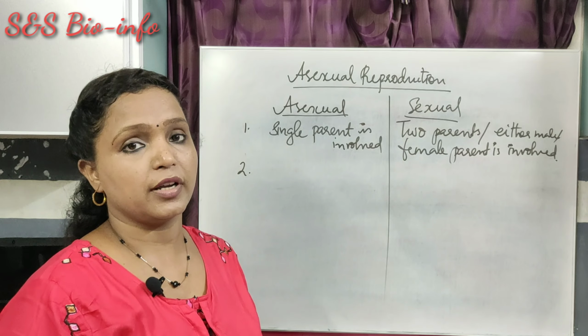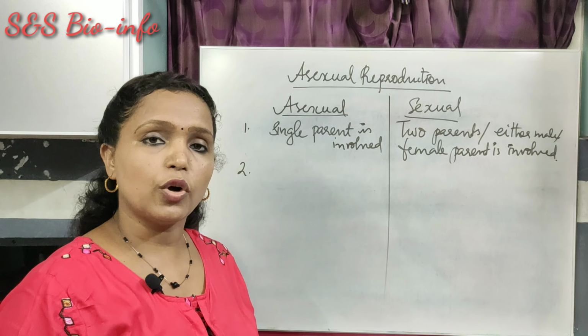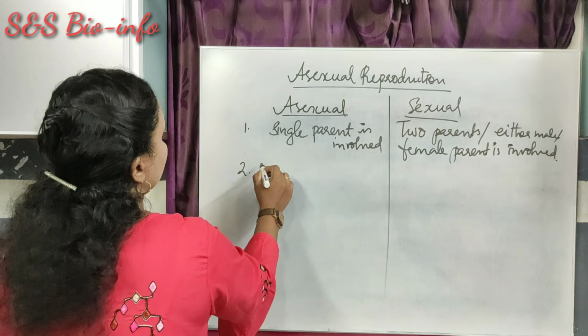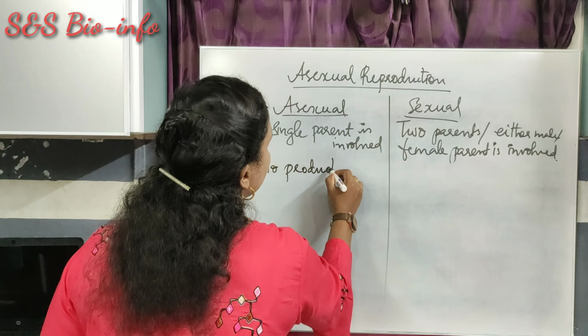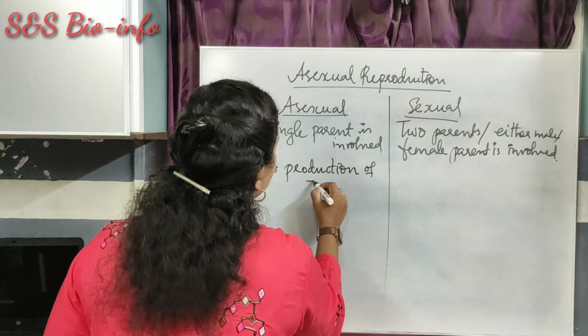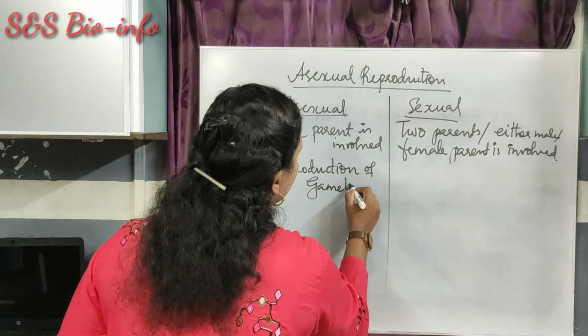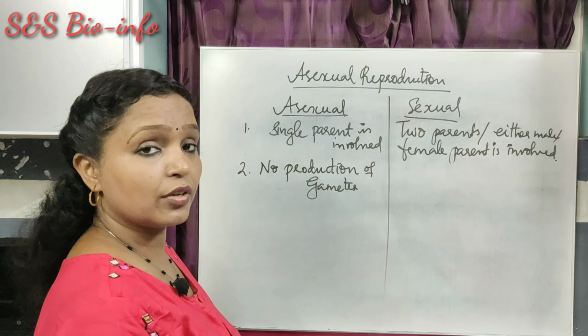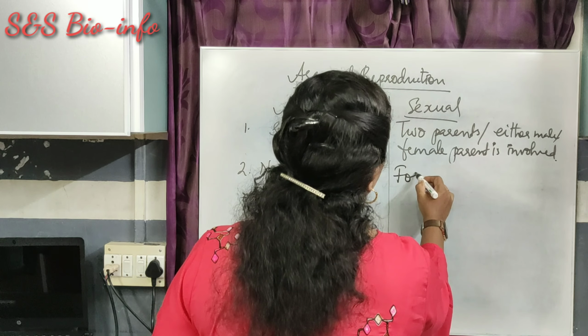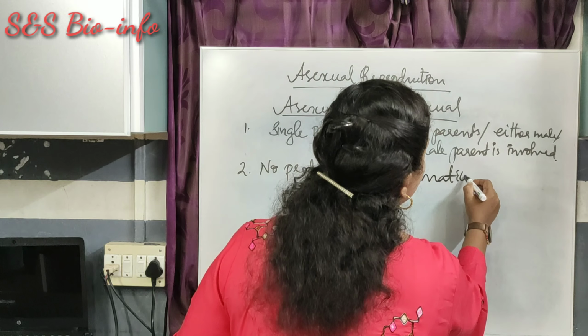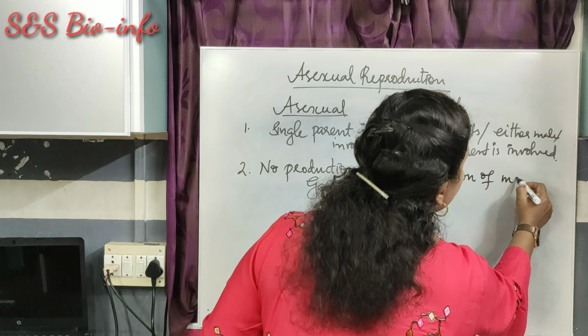In asexual reproduction, organisms do not produce gametes. So, no production of gametes. While in the case of sexual reproduction, there is formation of gametes. Formation of gametes means formation of male and female gametes.